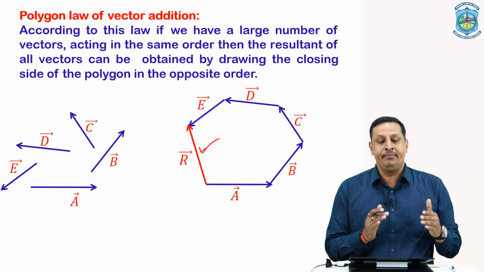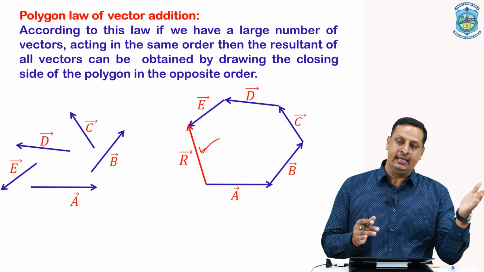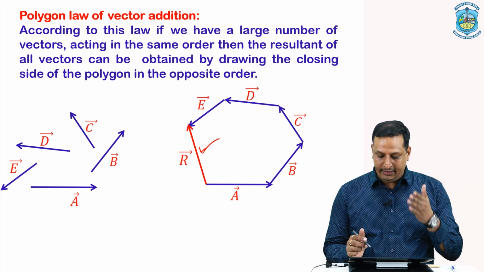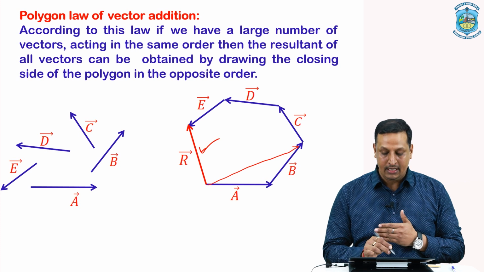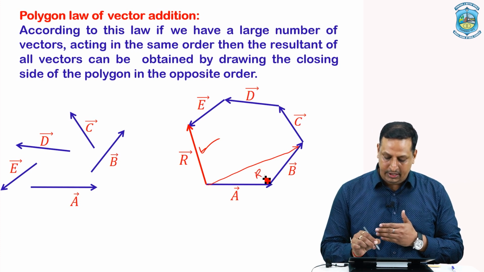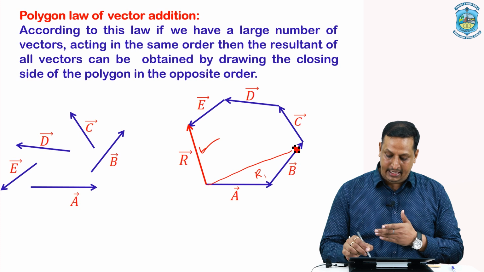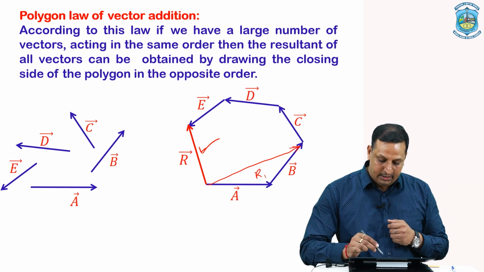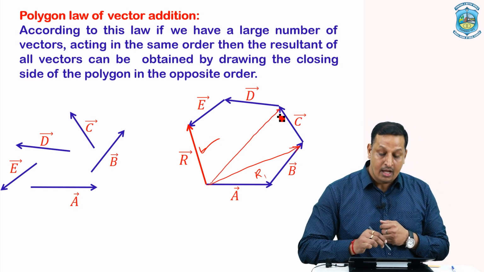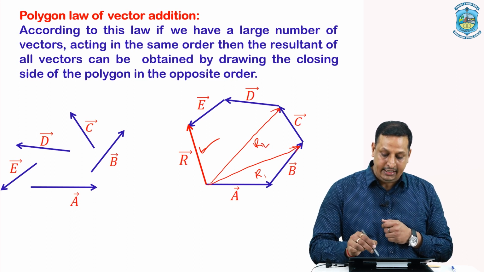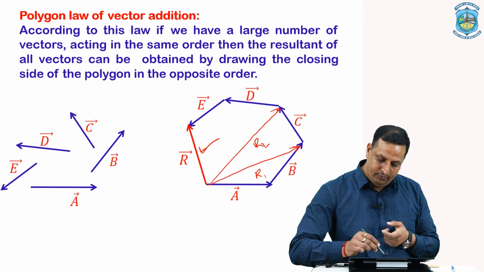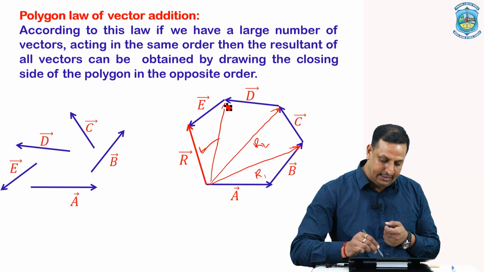Again, by using the same concept as we have done in triangle law of vector addition, by taking 2 vectors like A and B, we can obtain their resultant separately. Then this resultant R1 and this vector C, we can again treat as 2 different vectors. The resultant will be somewhere here, and let it be R2. Then R2 and D vector can be solved separately, and we will have a resultant like this.